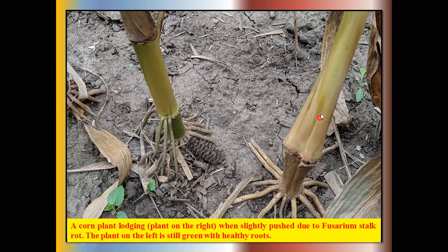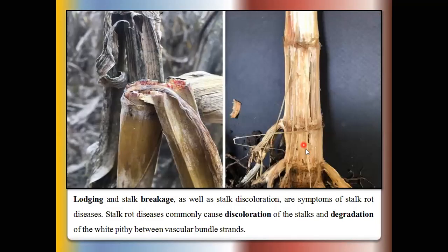So this is known as the external type of symptoms. Then the infected plant is uprooted from the field, or the cross section of the infected stalk is cut, and you see the inner tissues of the stalk of these maize plants.